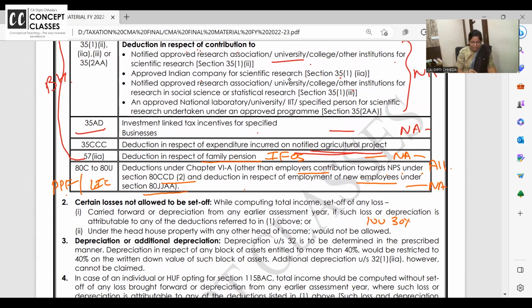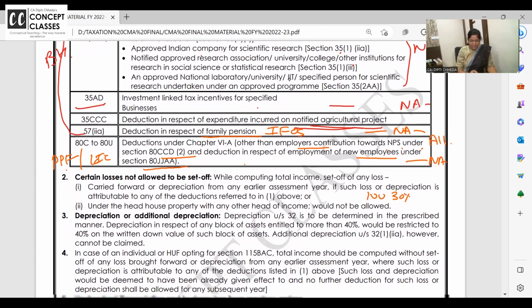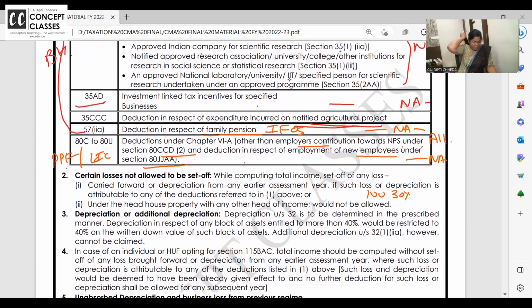So PPF, LIC. The government was trying to encourage you to save from your income and put it in good investments, so that whenever you need money at retirement, you will get it from PPF and LIC. Now, if I am paying tax in the new regime, I'm not getting any benefit from putting money in PPF and LIC. In short, we are discouraging people from making good investments. So I don't feel it is right, but now there is the new tax regime.